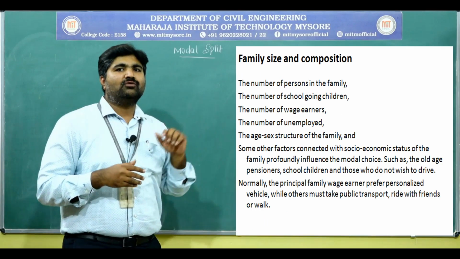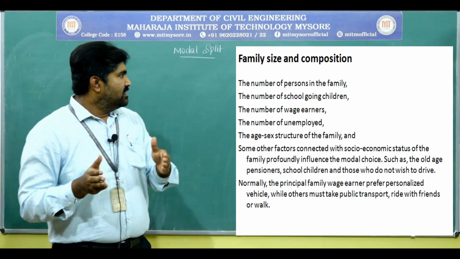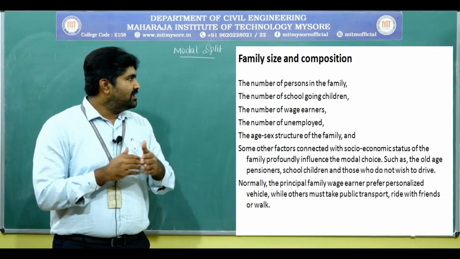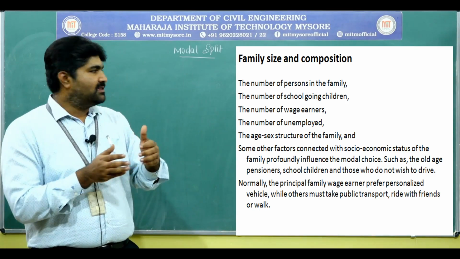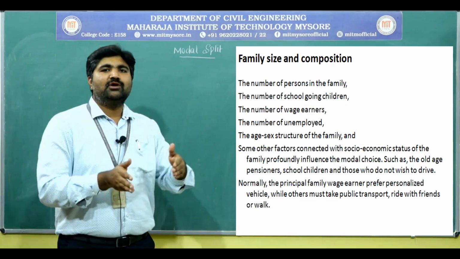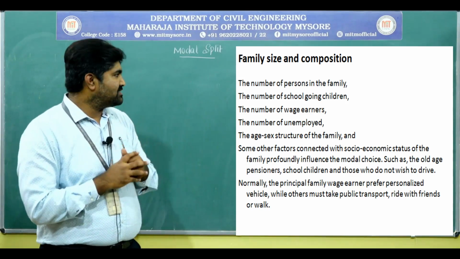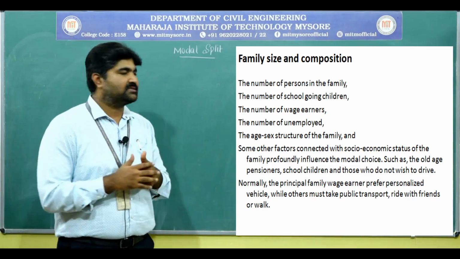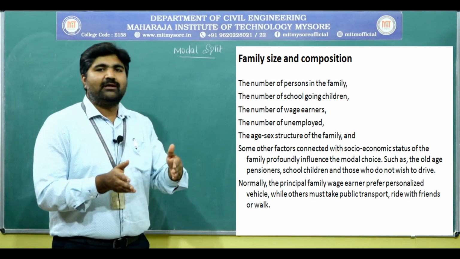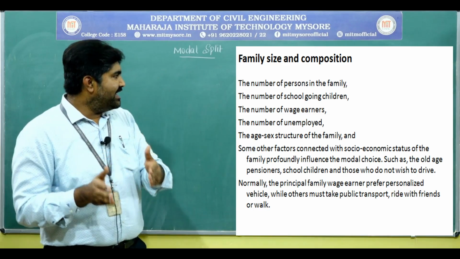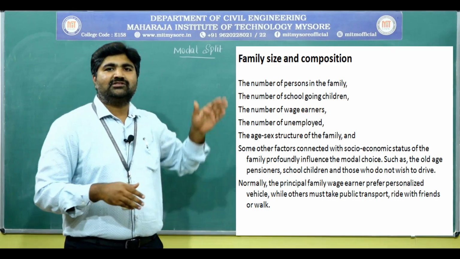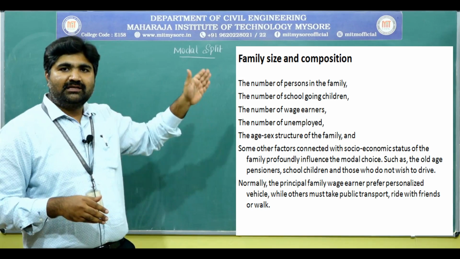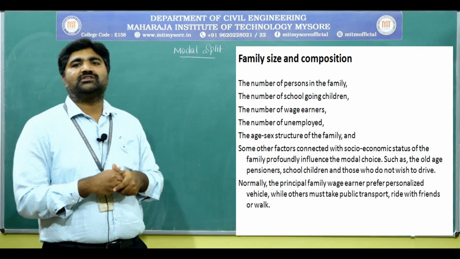Next, that is the household structure. The number of persons in the family, the number of school going children, the number of wage earners, means employed members in the family. If both are working, husband and wife, means father and the mother, the number of unemployed, the age and sex structure of the family, all this will be considered. On this the mode of choice will depend.